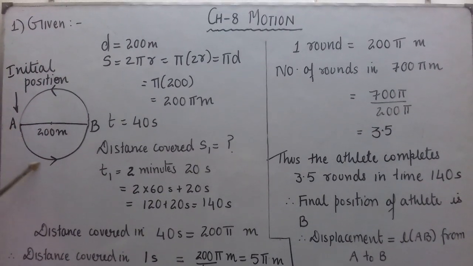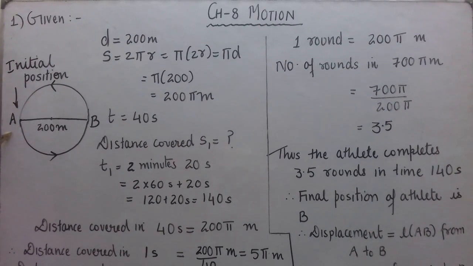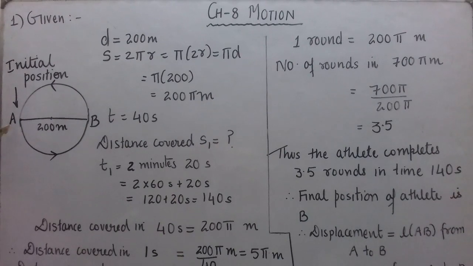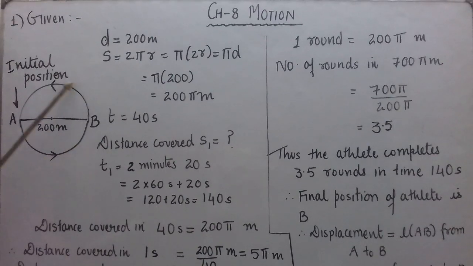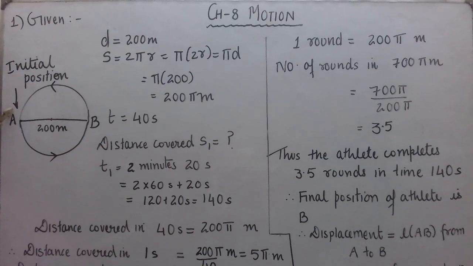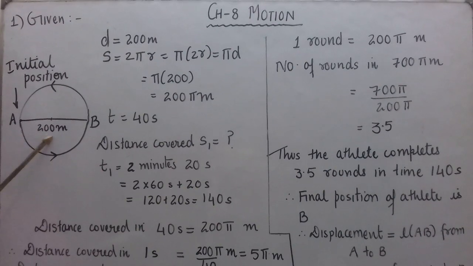So if he completes one round, it means again he reaches A of a circular track of diameter 200 meter in 40 seconds. It means he again reaches A in 40 seconds, and here if AB is a diameter of the circular track, they have given it is 200 meter.